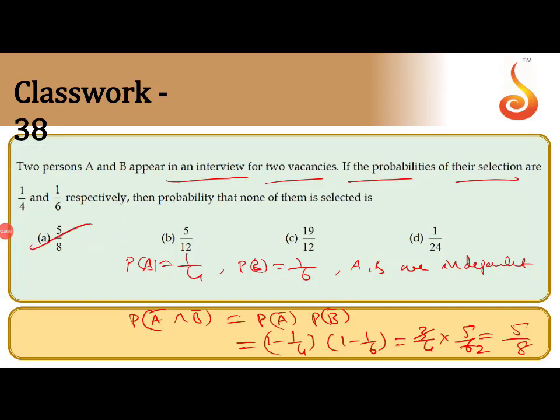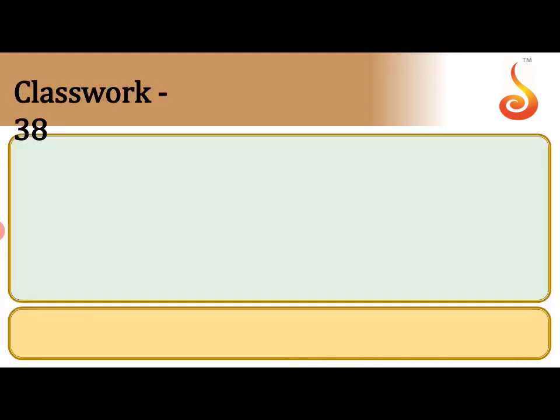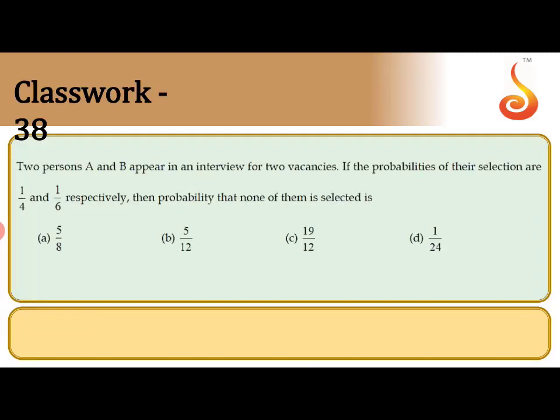I hope this one is clear. First of all, they are given P of A and P of B, and A and B are independent events. So none of them being selected means P of A bar intersection B bar, which is P of A bar into P of B bar. That is 1 minus 1 by 4 into 1 minus 1 by 6, which gives 5 by 8. I hope this one is clear. The answer is 5 by 8.